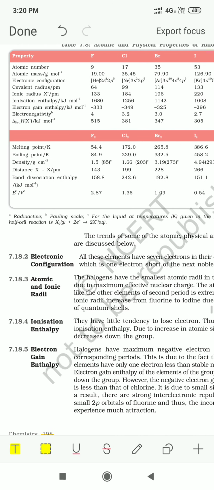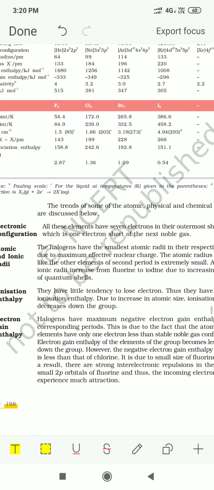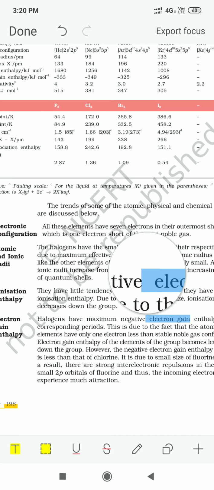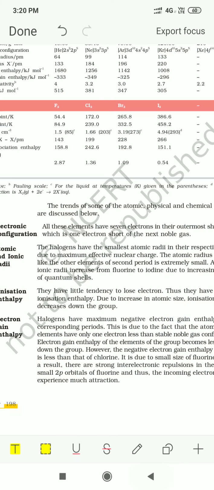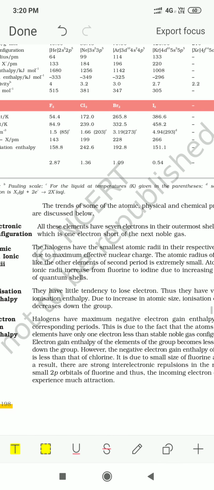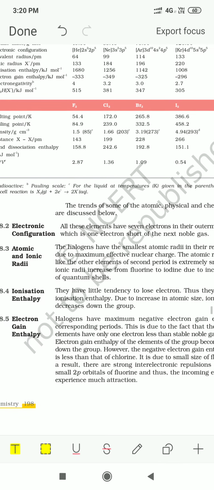Now, the ionization enthalpy. Since these elements are short of one electron, they have no tendency to lose an electron. It is very difficult to remove one electron from halogens. So their ionization enthalpies are very high. As we move down the group, the size of the element keeps increasing, and when the size increases, the ionization enthalpy decreases.